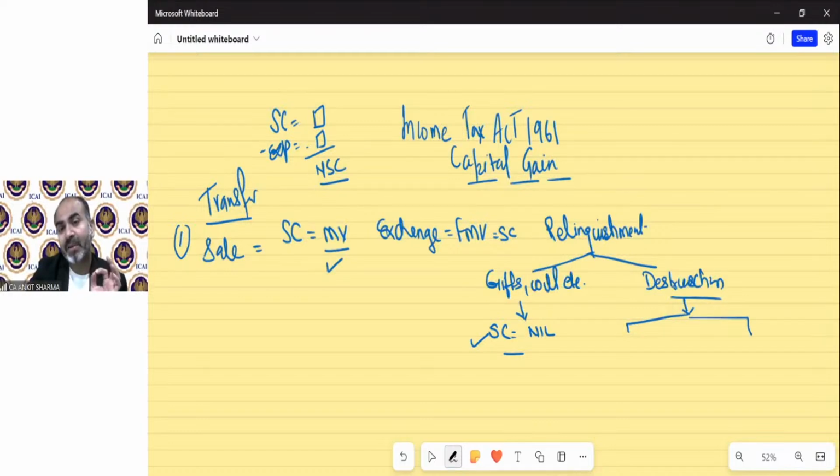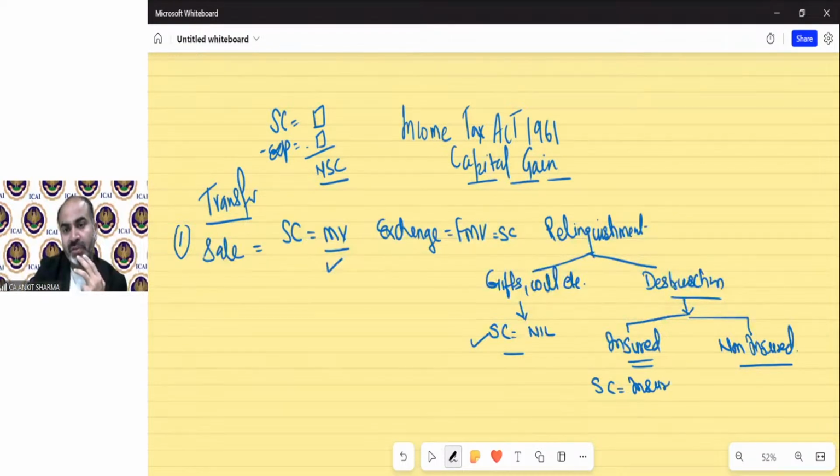Either the asset is insured or non-insured. If it is insured, then the sale consideration will be the insurance compensation. If it is not insured, no need to calculate capital gain, not applicable, irrelevant.